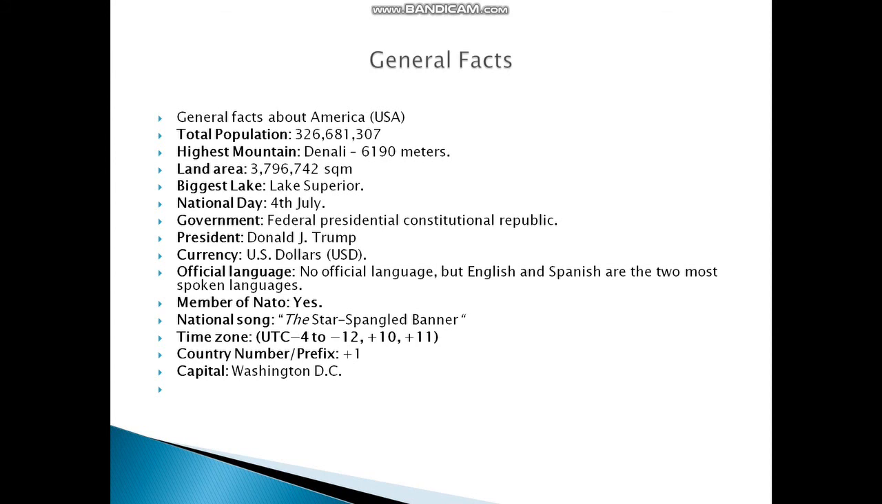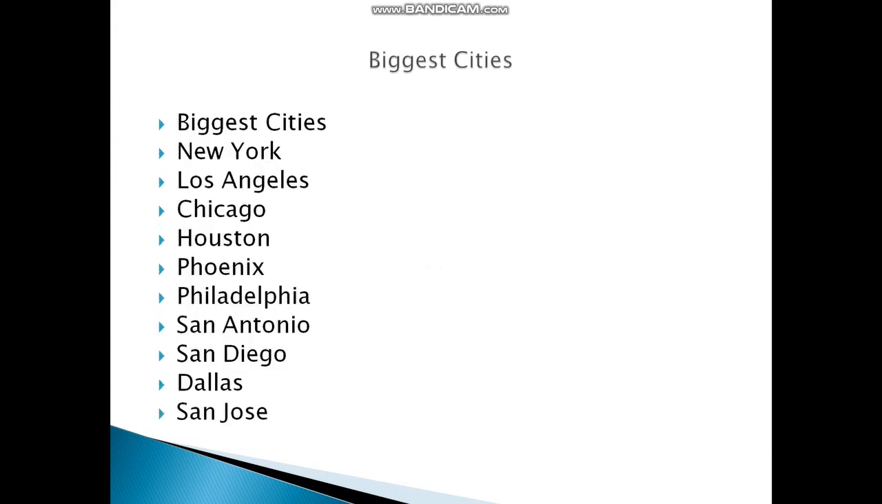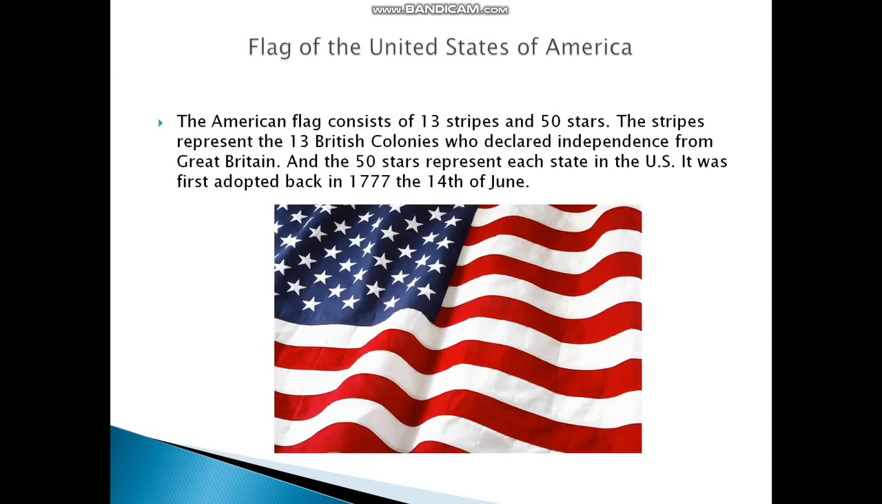Capital is Washington, D.C. Biggest cities are New York, Los Angeles, Chicago, Houston, Phoenix, Philadelphia, San Diego, San Antonio, San Jose, Dallas. The American flag consists of 13 stripes and 50 stars. The stripes represent the 13 British colonies who declared independence from Great Britain. And the 50 stars represent each state in the US. It was first adopted back in 1777, the 14th of June.